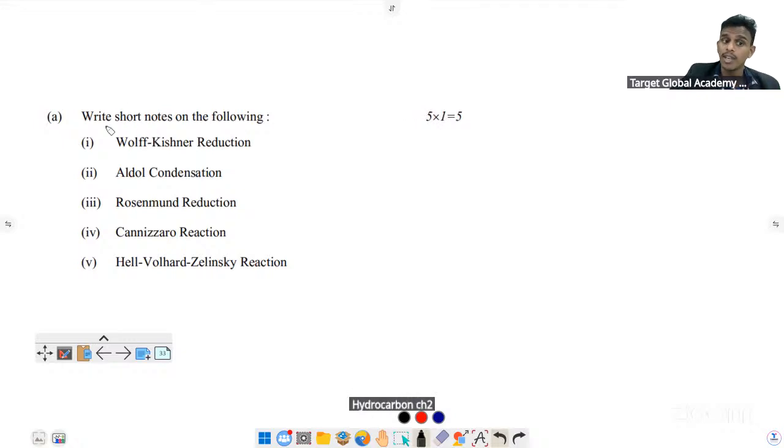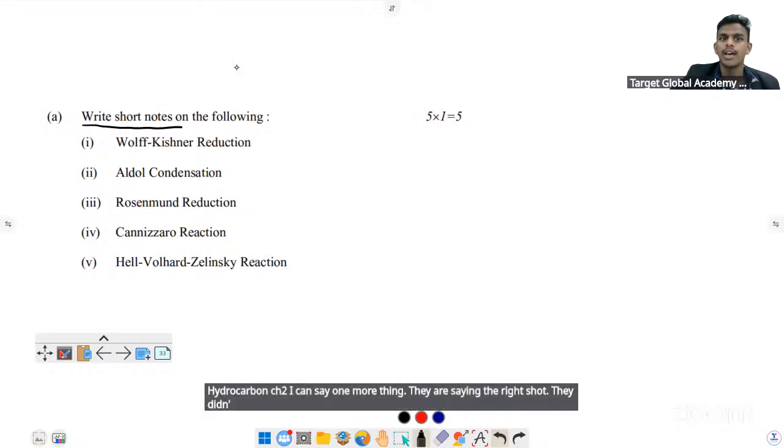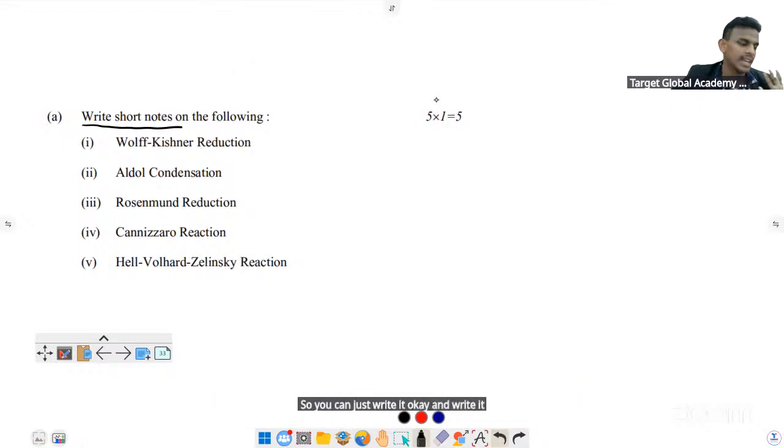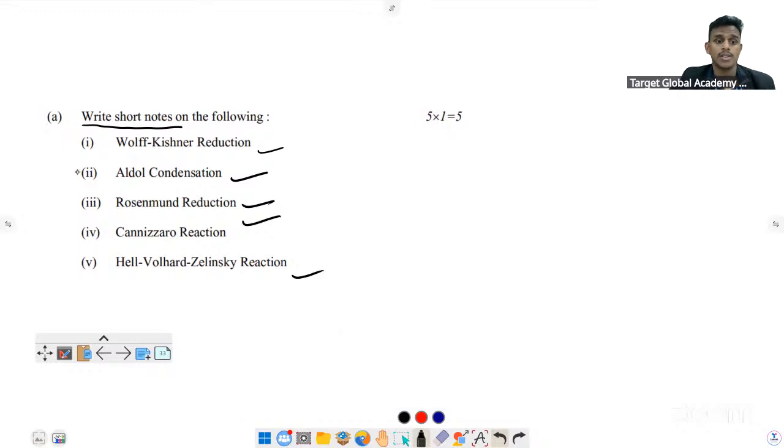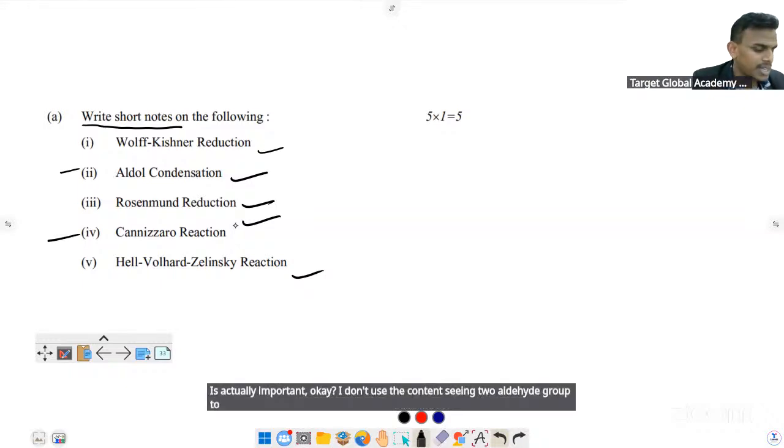They say write the short form; they didn't mention to write the chemical equation, so you can write it in words, but include the reagent and the conversion. Aldol condensation, Rosenmund reduction, Cannizzaro, HVZ. Aldol and Cannizzaro are actually important. Aldol is condensing two aldehyde groups to a single alpha-beta unsaturated compound.